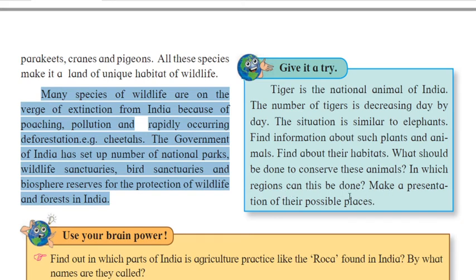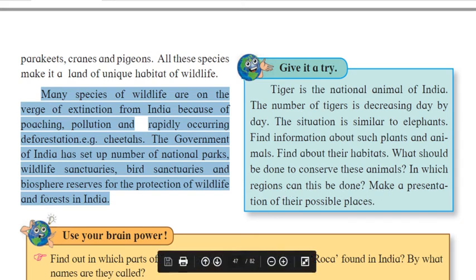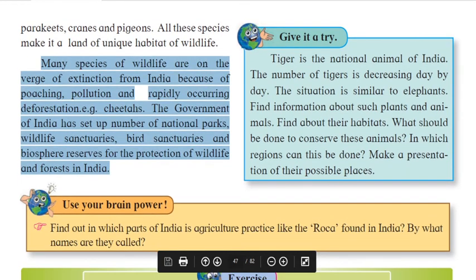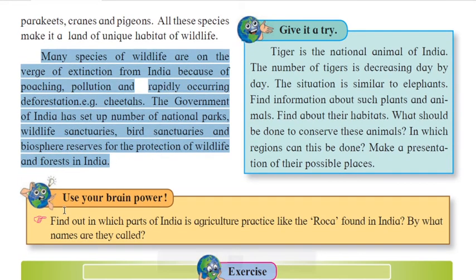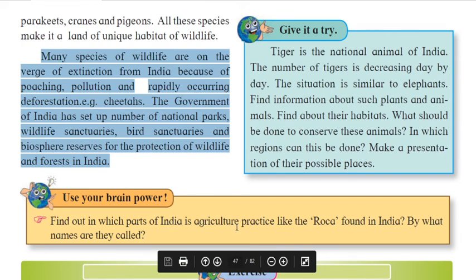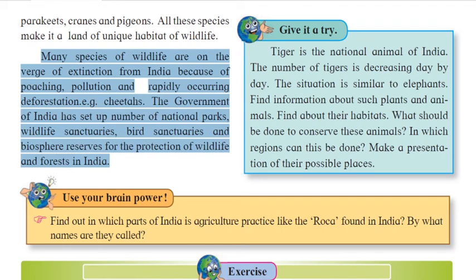Make a presentation of their possible places. So use your brain power. Find out in which parts of India agricultural practices like slash-and-burn are found, and by what names they are called. So this is about our natural vegetation and wildlife.